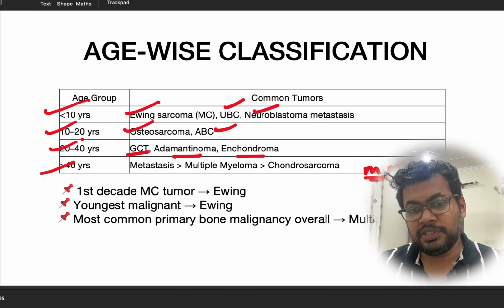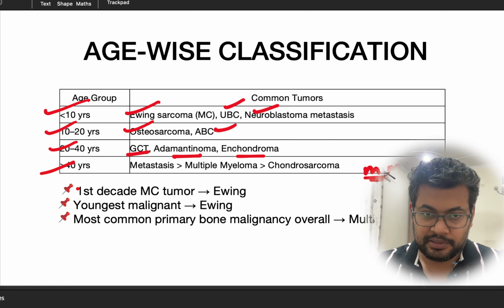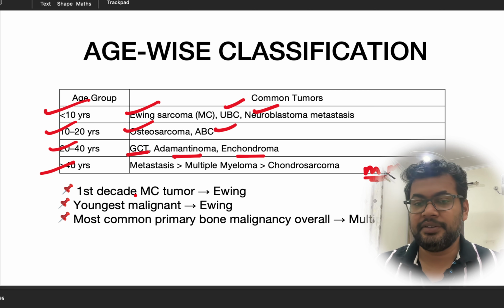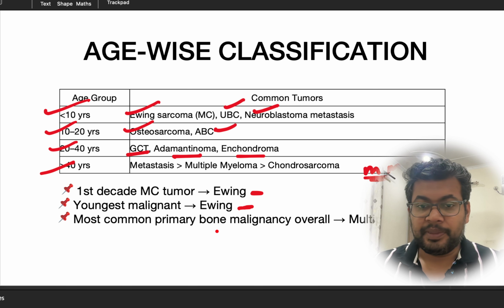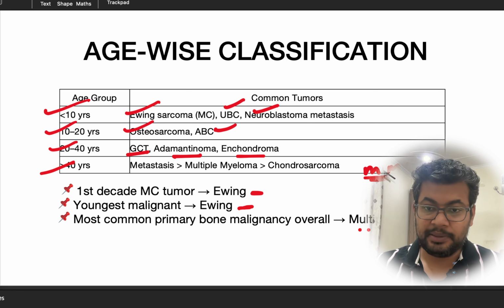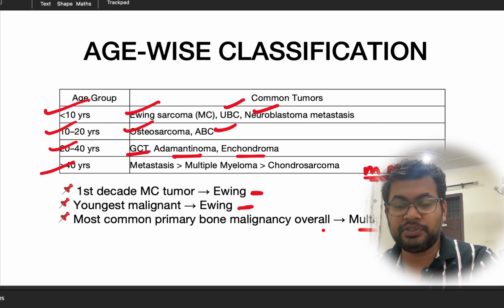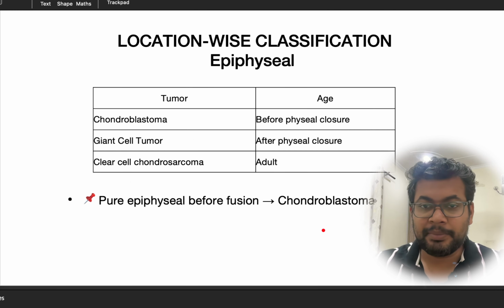So from this we can understand that in the first decade the most common tumor is Ewing sarcoma. The youngest malignant tumor is Ewing sarcoma, and the most common primary malignancy overall is multiple myeloma. So we should understand this and we should remember this.